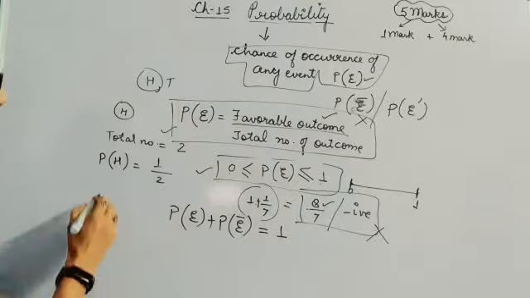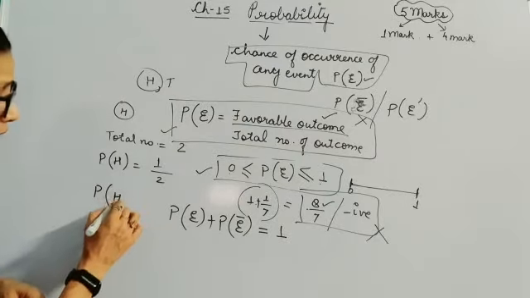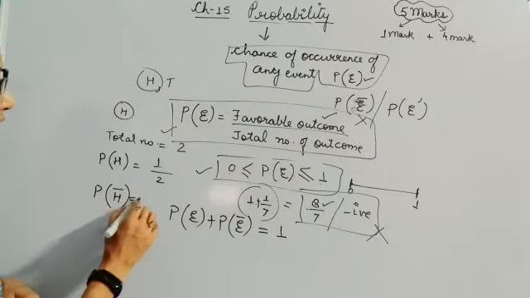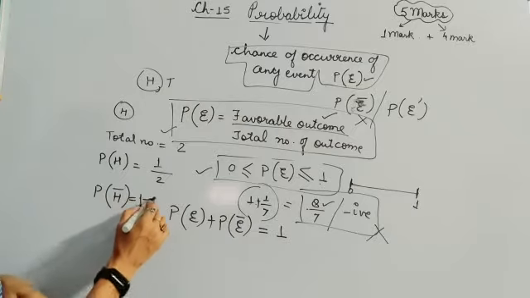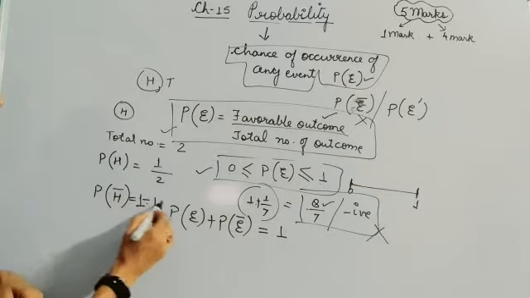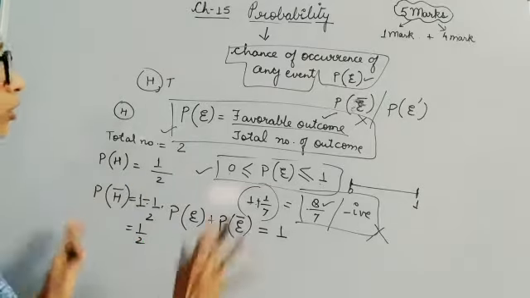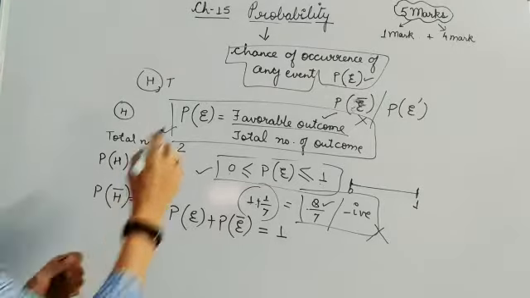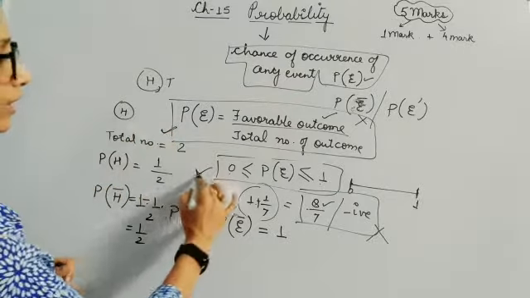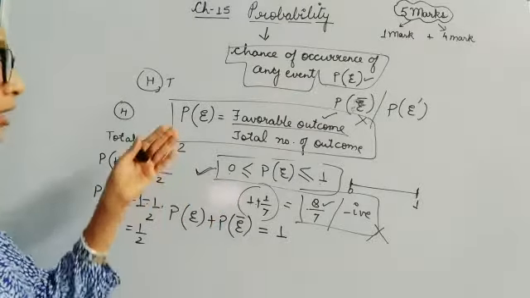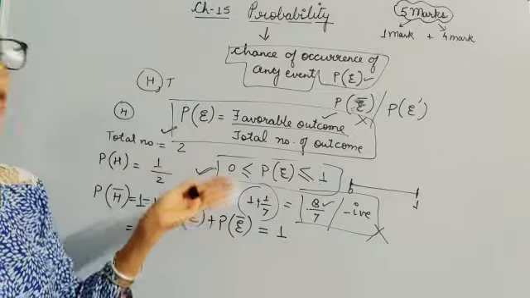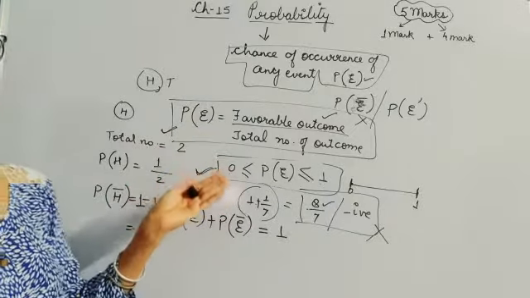If you want to find out the probability of not getting a head, then what you will be doing? You will always be subtracting it from 1. So 1 minus half will again be half. Okay, children? So this is the concept of your probability. You just need to remember this formula and this condition, and certainly you are going to get questions based on these two in your boards.